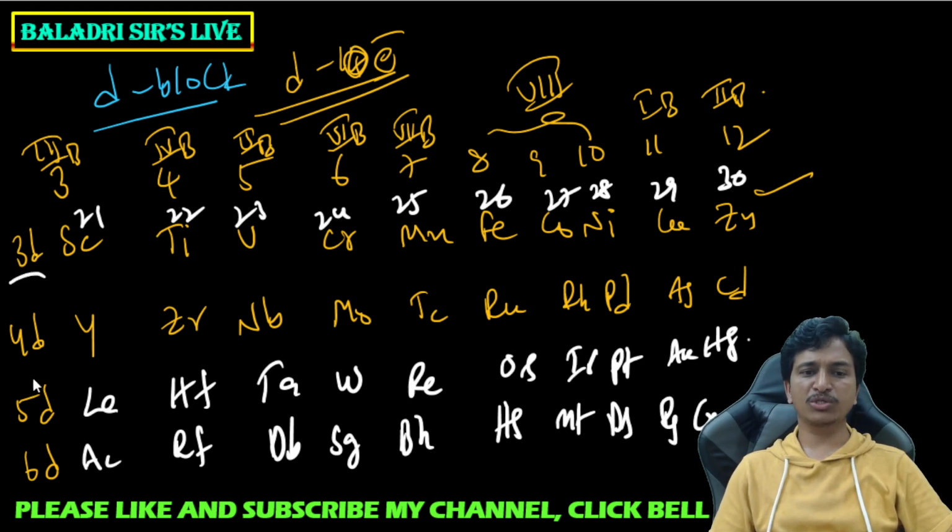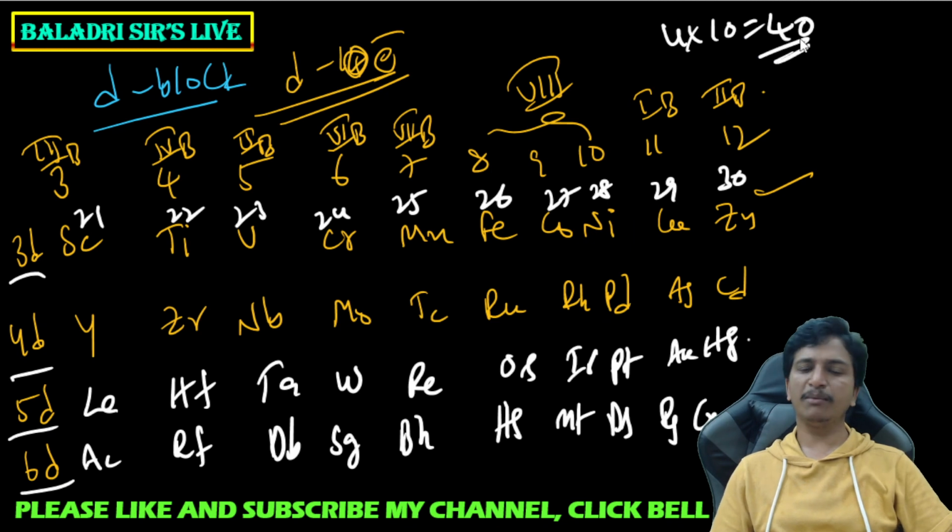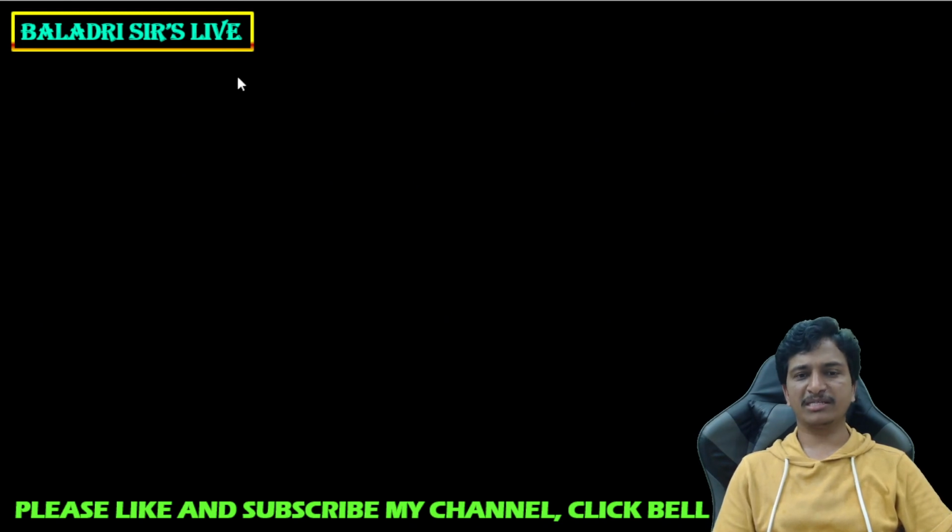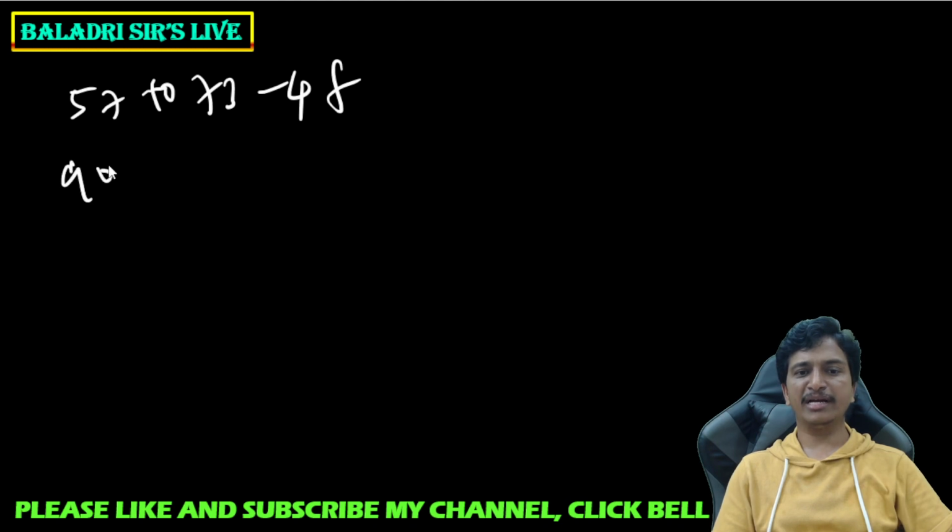Each row, 4 rows are there: 3d series, 4d series, 5d series, 6d series. Each row has 10 elements. 4 into 10, 40 elements are there in the d block. In between lanthanum and hafnium, and in between actinium and rutherfordium, there are f block elements. Lanthanum to hafnium, 57 to 73, belong to the 4f series, and 90 to 103 belong to the 5f series.